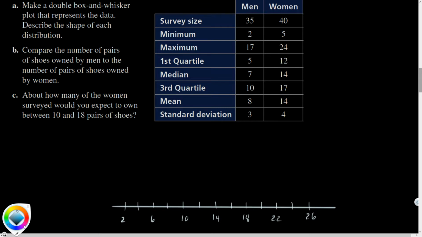I'll do green and red. So let's see. For green... nope, that's white. Better. The minimum score was 2.